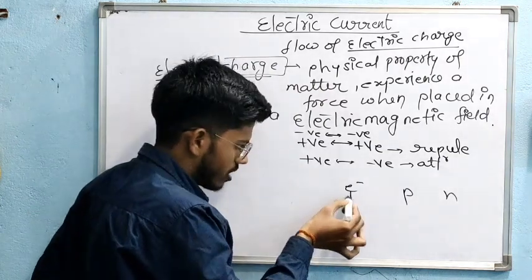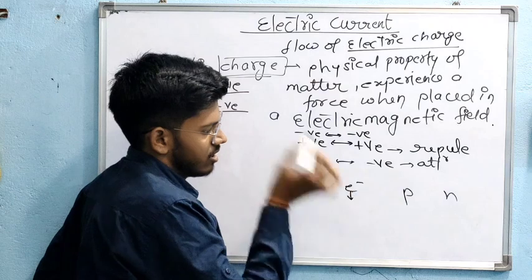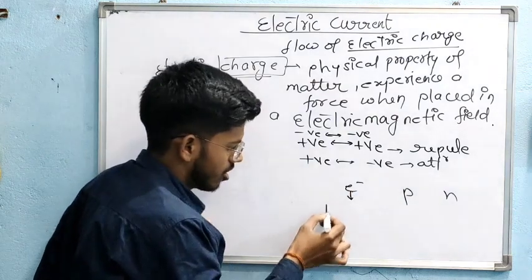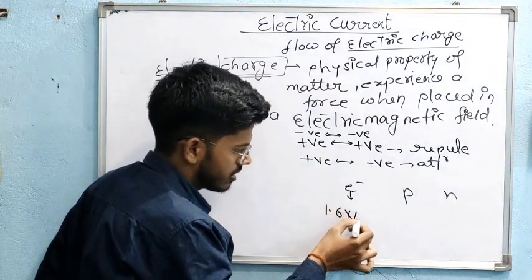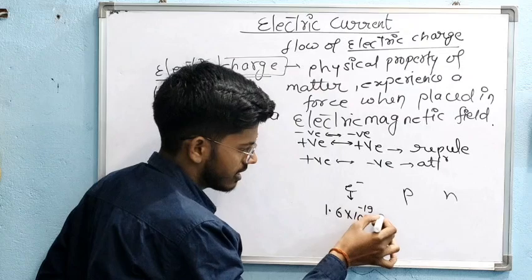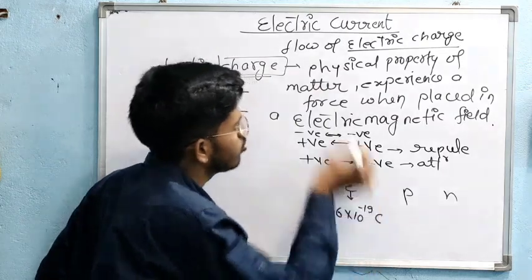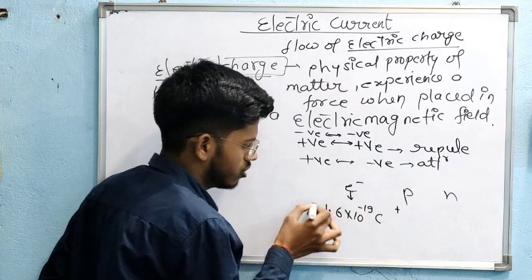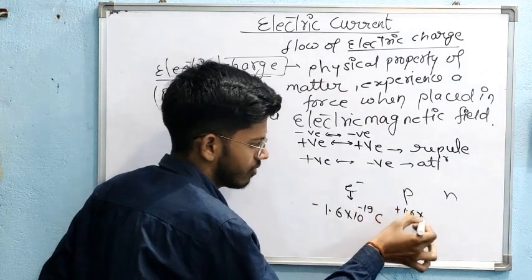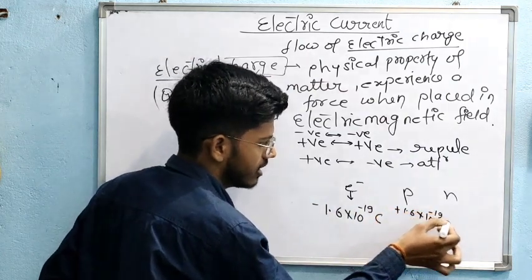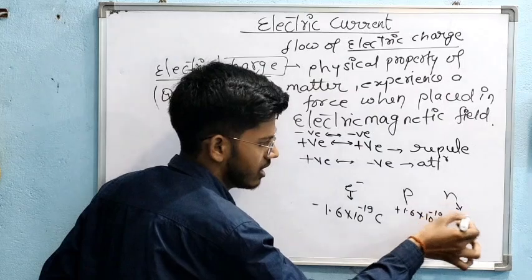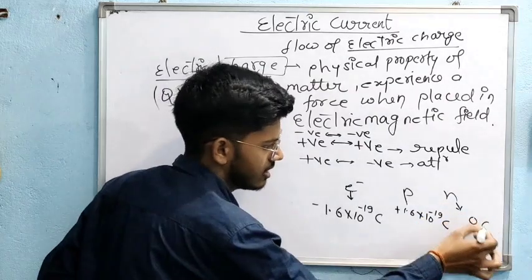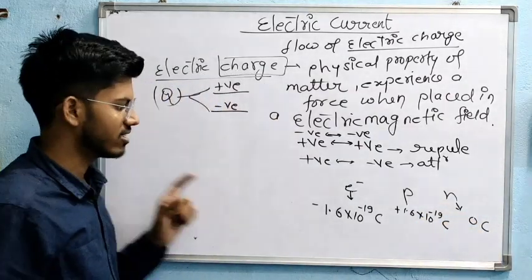The electron has a charge of negative 1.6 times 10 to the power minus 19 coulomb. Coulomb is the unit of electric charge. The proton has positive 1.6 times 10 to the power minus 19 coulomb, and the neutron is neutral, meaning zero net charge.